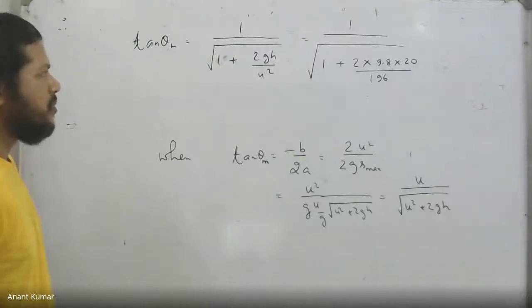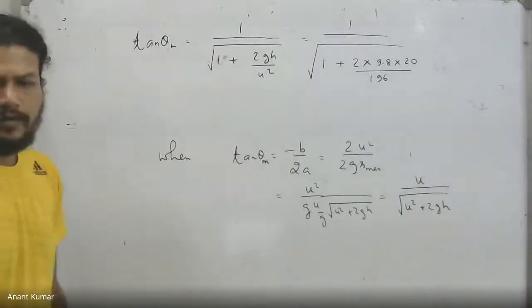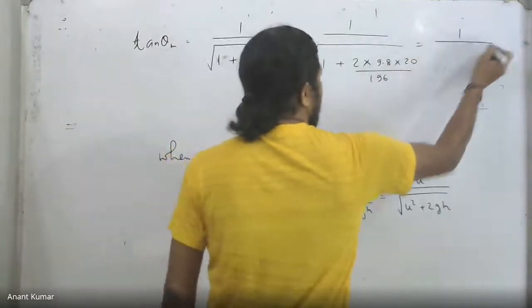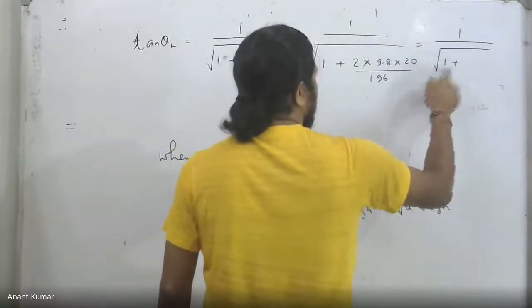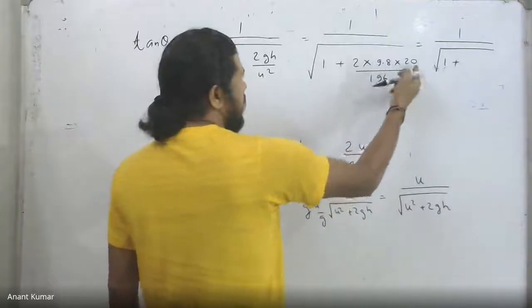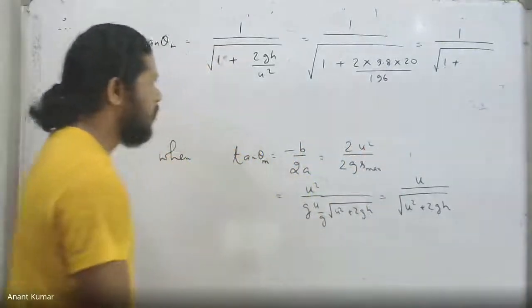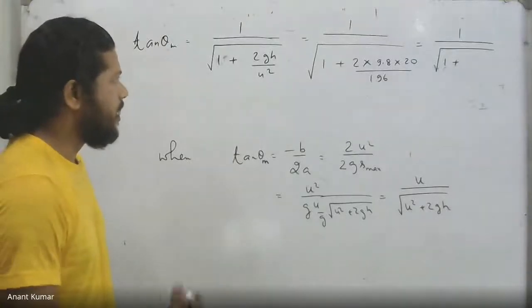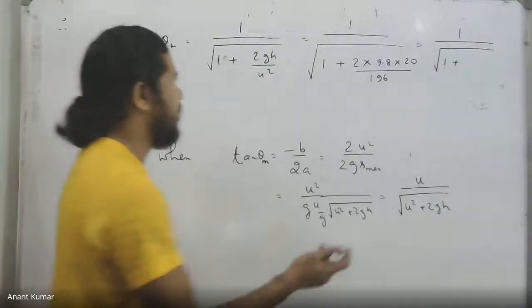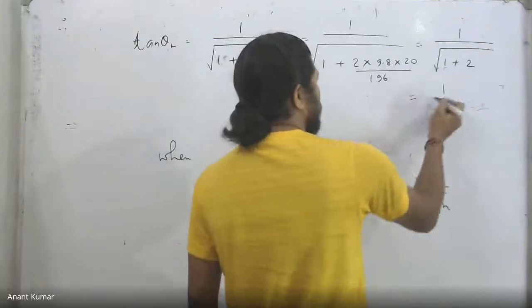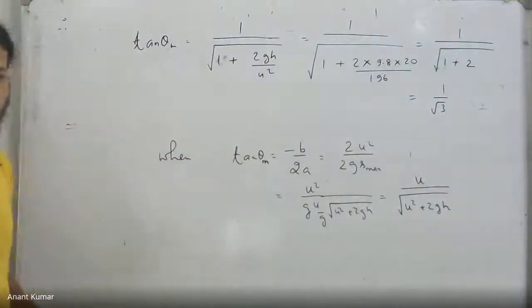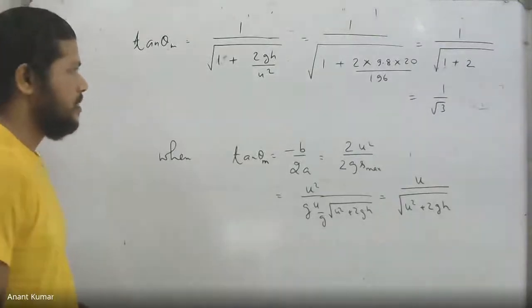I took 9.8 because 98 into 2 is 196 in fact. So if I just simplify this, 1 by root over of 1 plus, we get 98 multiplied by 4 divided by 196. So I get 2 actually. This becomes 1 by root 3. The tan theta max is turning out to be 1 by root 3, which implies theta must be 30 degrees. Okay, that is what the answer is.